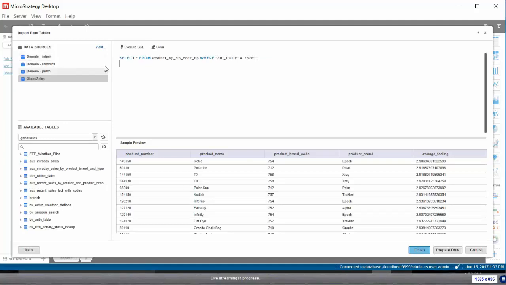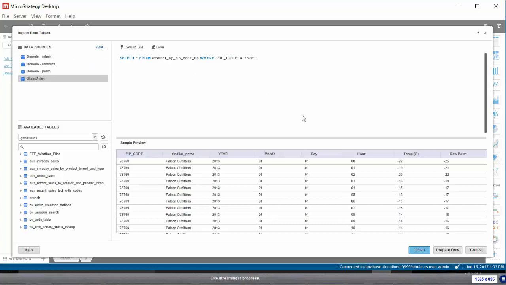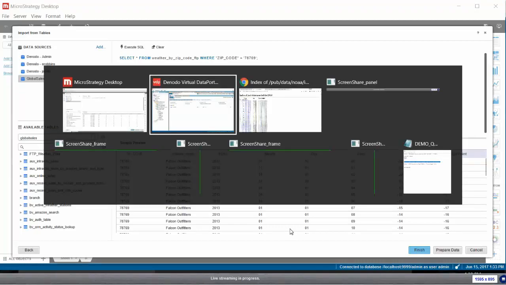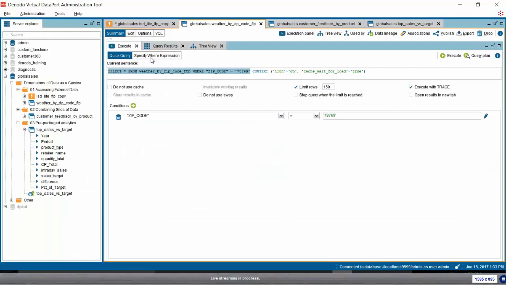And you see it looks just like any other relational data coming back to me. The difference is that when we issue that select statement, what Denodo is really doing behind the scenes is turning that select statement into an FTP call.